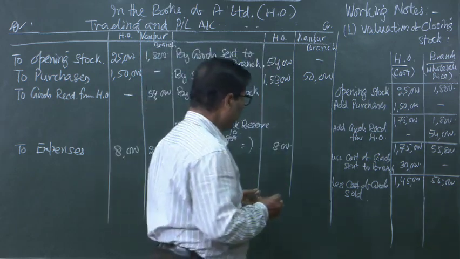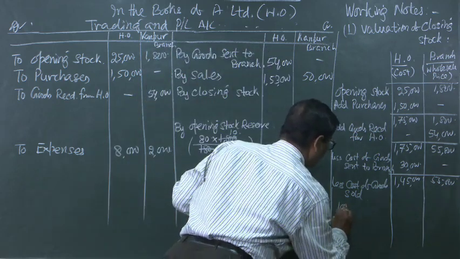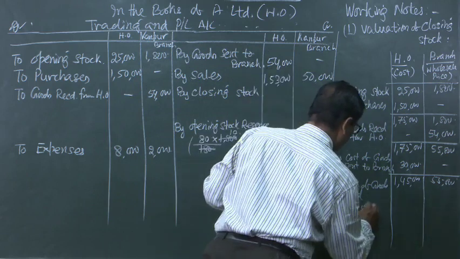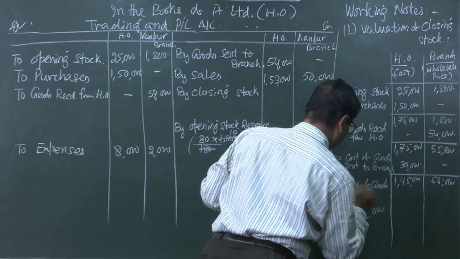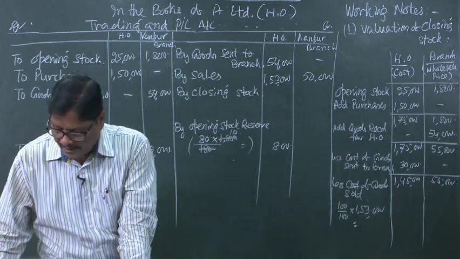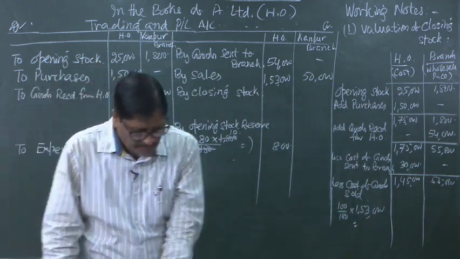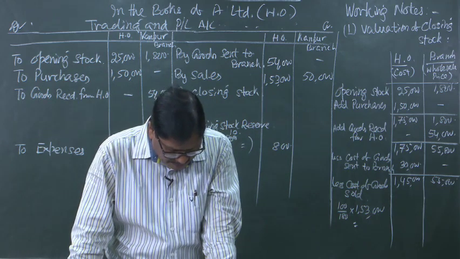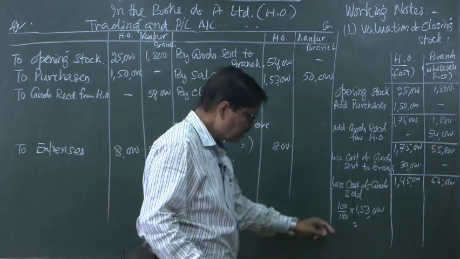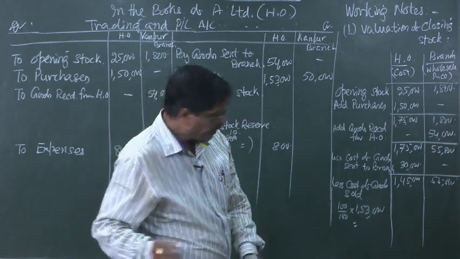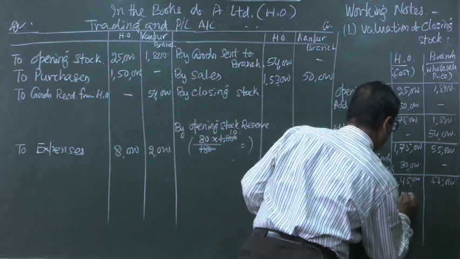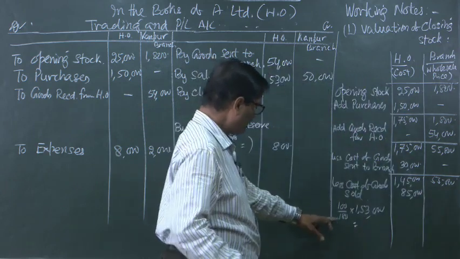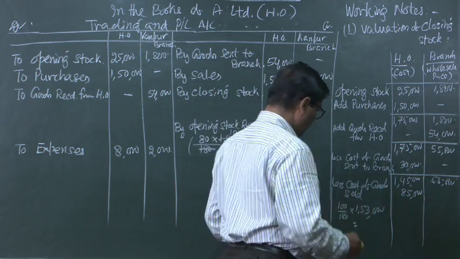So 100 by 180 into 1,53,000. This will be coming to 85,000.